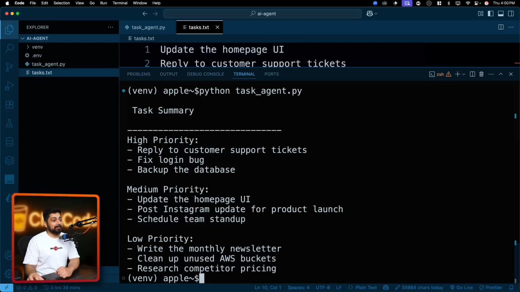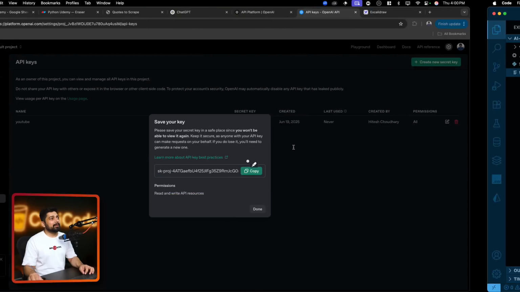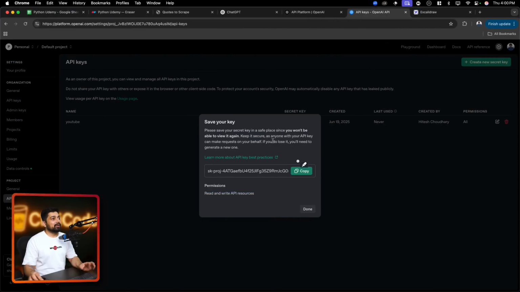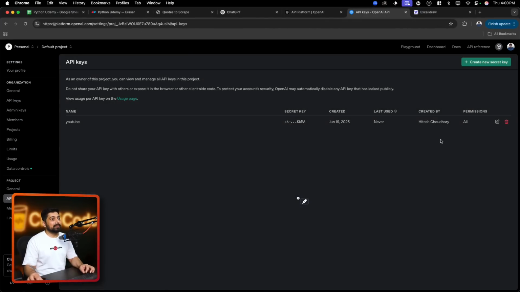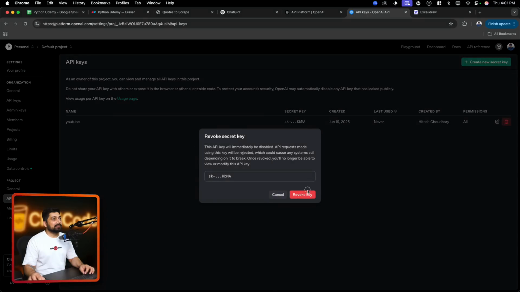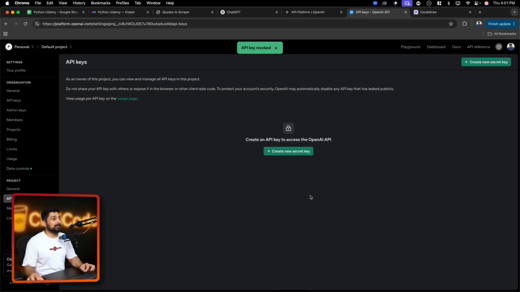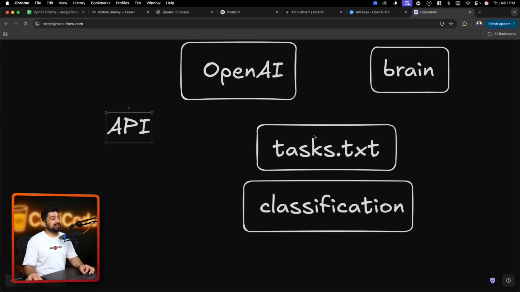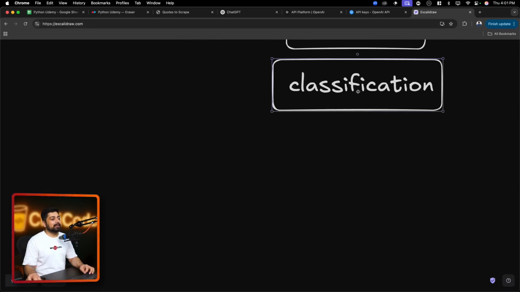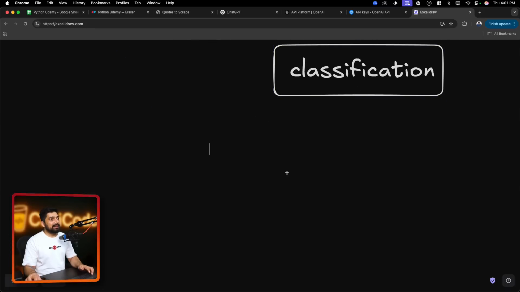Fairly a good job. But now here's the interesting point that we want to debate: is it really an AI agent, or should we really call this an AI agent? Coming back onto this, I don't want to show you, I actually have this and we're going to delete this, revoke the key. Don't want to show it to anyone. All right. Now coming back to this guy, we have built the code, we have written the code. How is this an AI agent?